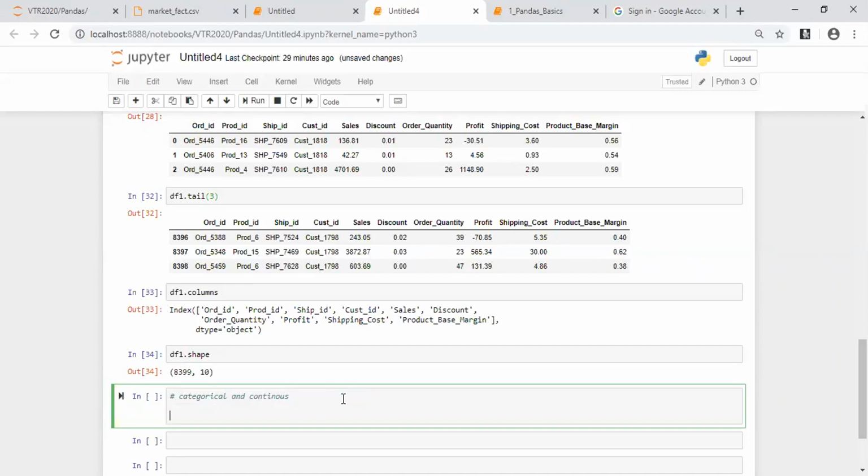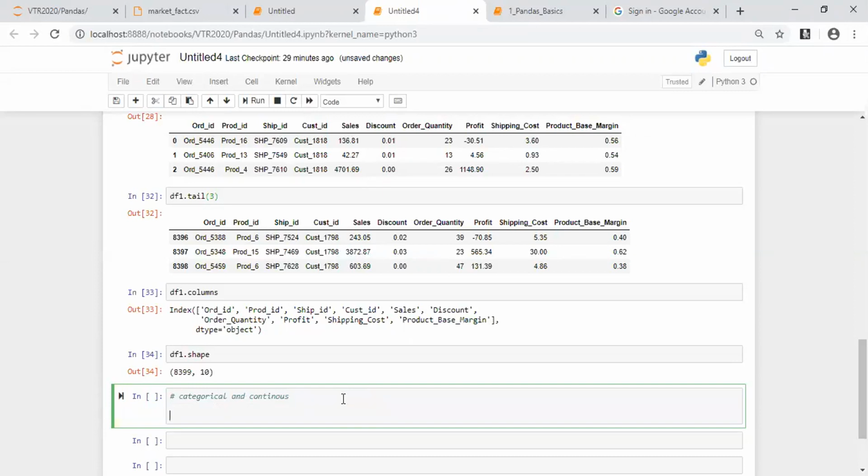Given a particular data set, if the values are of a string type, then we call it categorical data. If the values are of number type, then we call it continuous data. If I say something like the name of the person, Ram, Ramesh, Sham, Zakir, so many names are categorical data because those are string related data. But the age of the person is not string related data, so we can take it as continuous data.